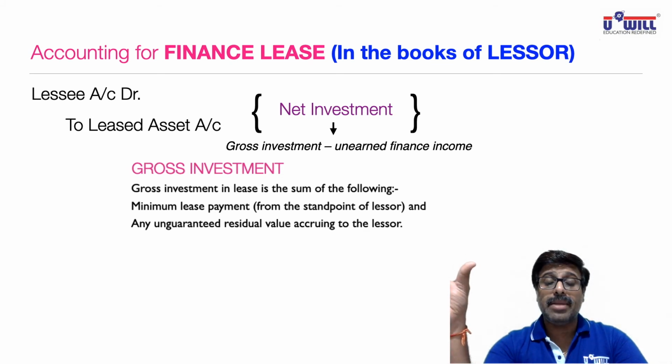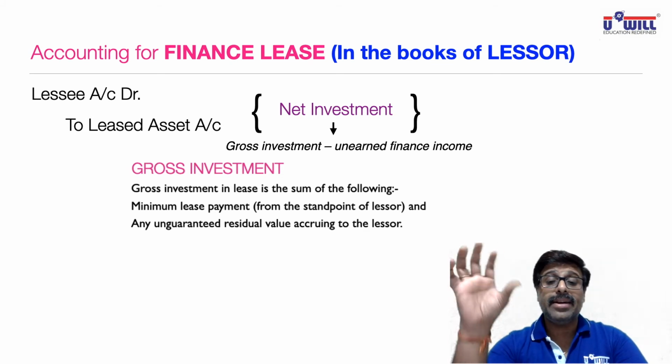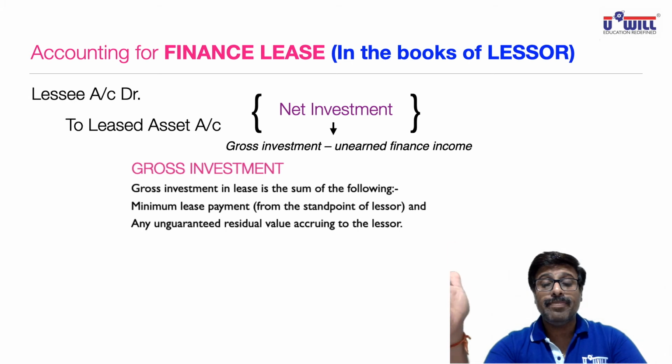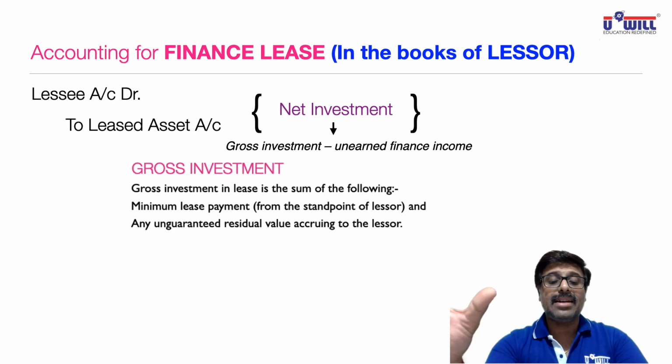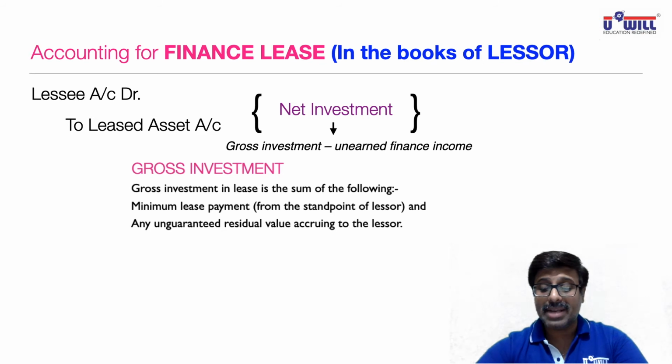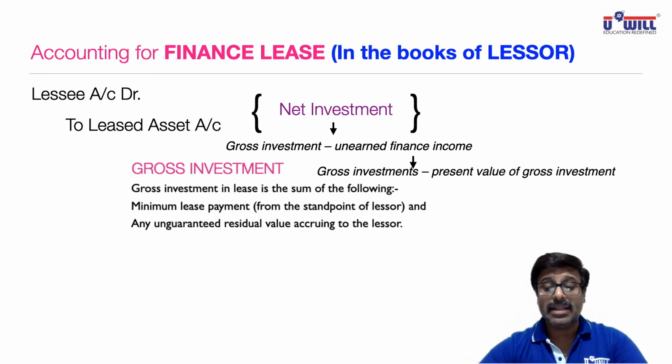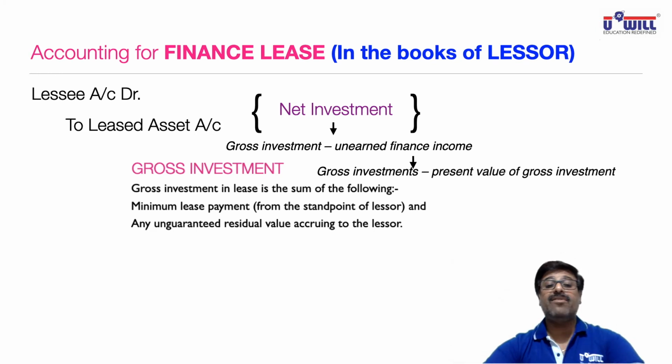And Dharmendra or Amitabh Bachchan had guaranteed 30,000 scrap value at the end, whereas the actual value may come to 40,000. So unguaranteed was 10,000. Means here 3 lakh plus 10,000, 3 lakh 10,000 is the gross investment in the example I gave you. Now what is unearned finance income? Unearned finance income is gross investment, that 3 lakh 10,000, minus the present value of gross investment.